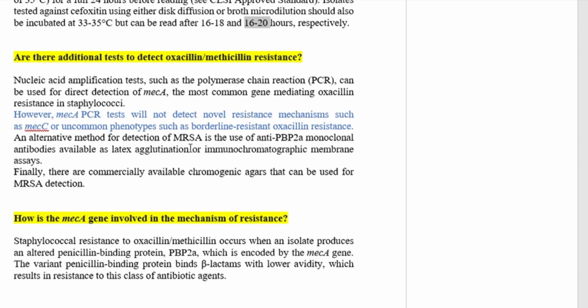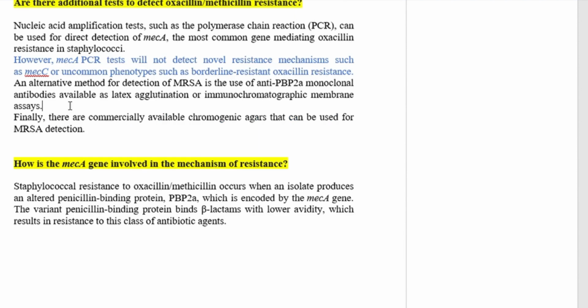So are there additional tests to detect oxacillin or methicillin resistance? Well, yes, nucleic acid amplification tests such as polymerase chain reaction can be used for direct detection of the mecA gene, the most common gene mediating oxacillin resistance in staphylococci. However, the mecA PCR test will not detect novel resistance mechanisms such as mecC or uncommon phenotypes such as borderline oxacillin resistance. An alternative method for detection of MRSA is the use of anti-PBP2A monoclonal antibodies available as latex agglutination or immunochromatographic membrane assays.